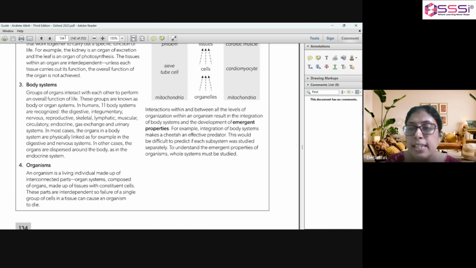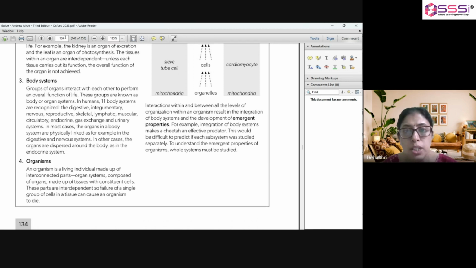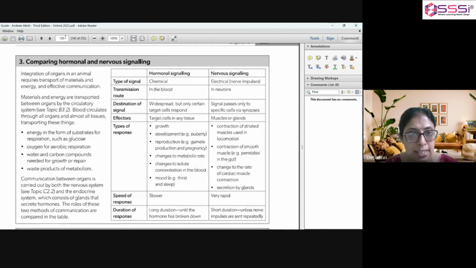Now, these body systems as a whole interact with each other to form the entire organism. An organism is a living individual made up of interconnected parts, organ systems composed of organs made up of tissues and constituent cells.